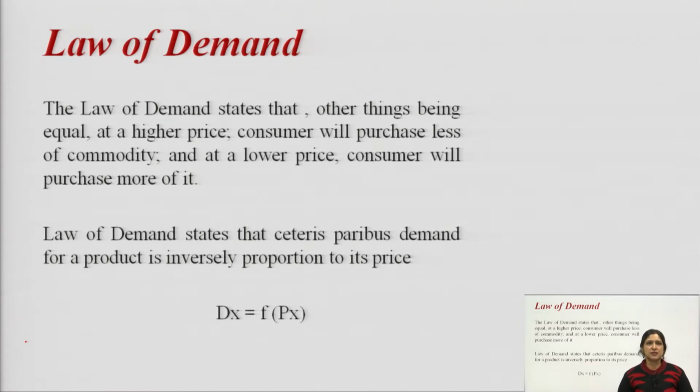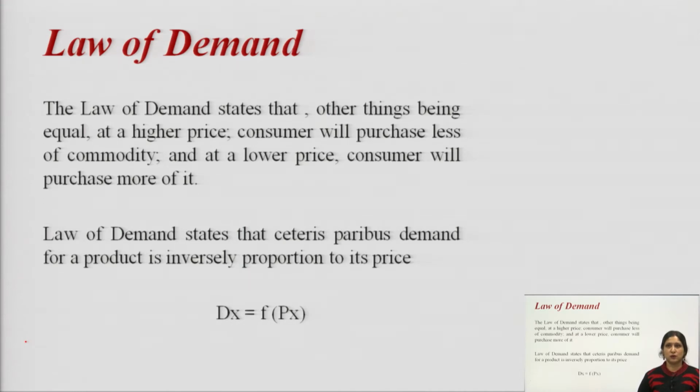Law of demand states that other things being equal, at a higher price consumer will purchase less of a commodity and at a lower price consumer will purchase more of it. We can say that law of demand says that ceteris paribus, demand for a product is inversely proportional to its price.